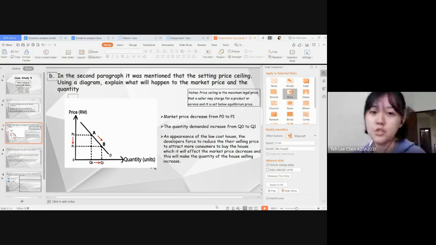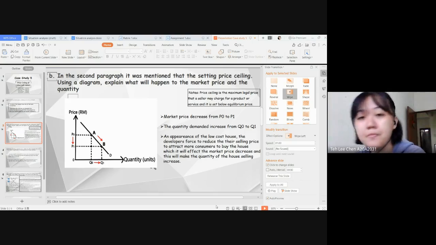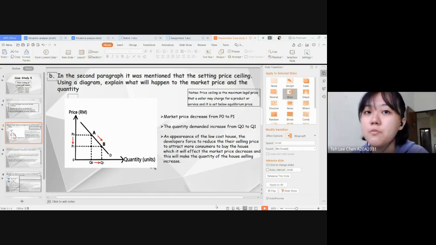For the second question, it is explained what will happen to the market price and the quantity when government sets the price ceiling. Before I start the explanation to this question, let me introduce what is price ceiling first. Price ceiling is the maximum legal price that a seller may charge for a product or service, and it is set below the equilibrium price.